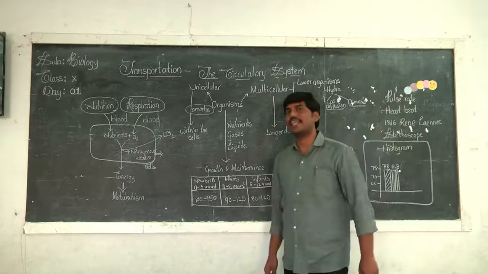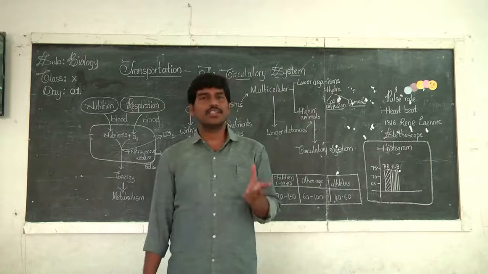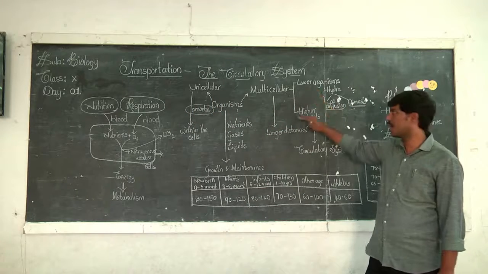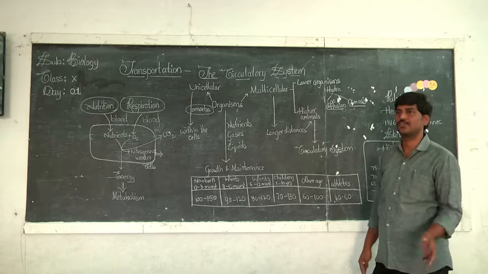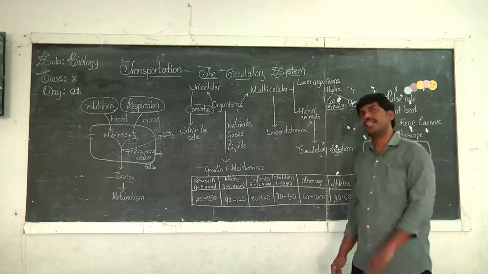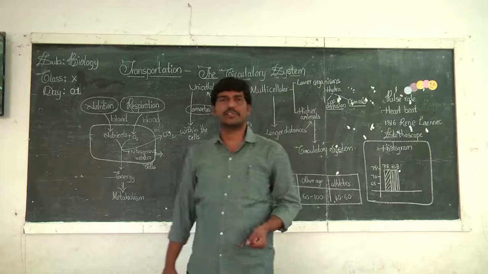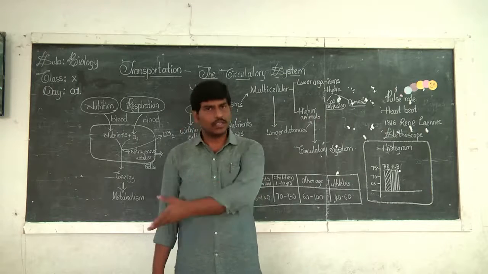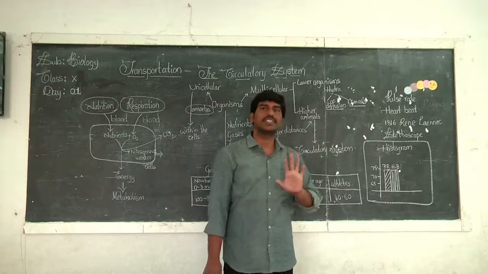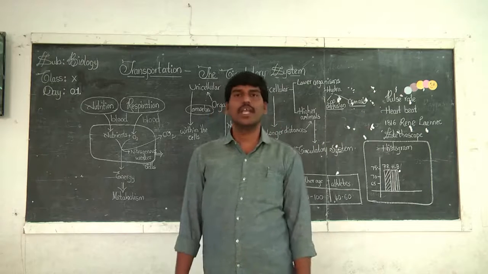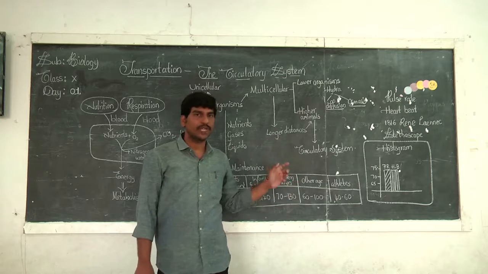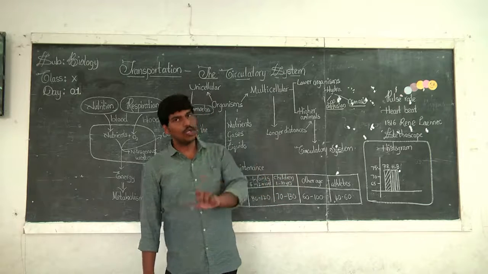And in your 9th standard, you have studied that these multicellular organisms may be lower organisms or higher animals, that means highly developed organisms. In case of lower organisms, like Hydra, which belongs to Cnidaria, simple diffusion or osmosis is enough for their transportation. Diffusion is the process of movement of molecules from higher concentration to lower concentration.